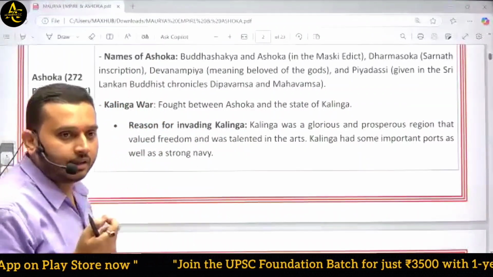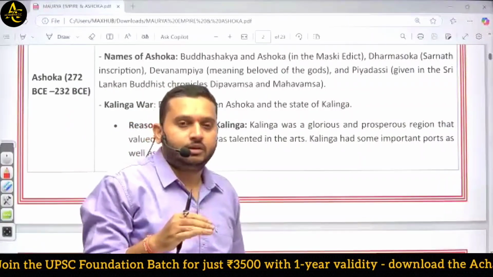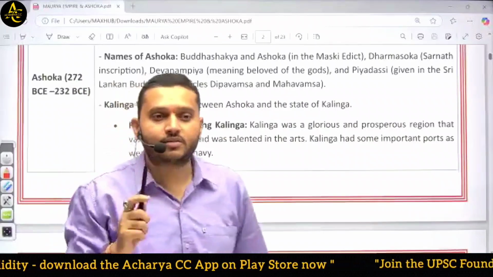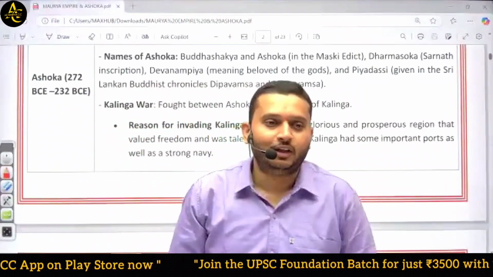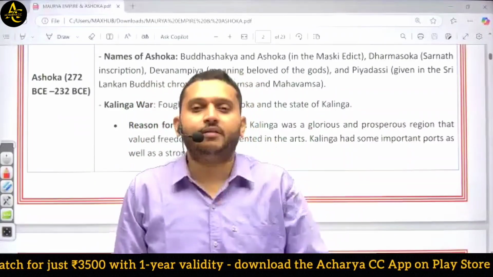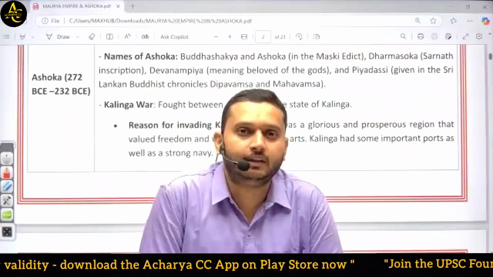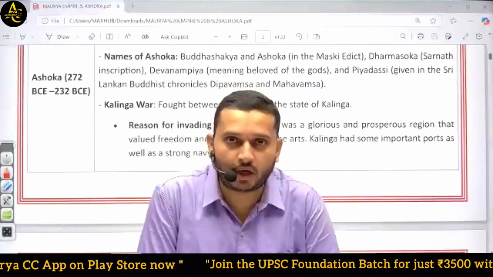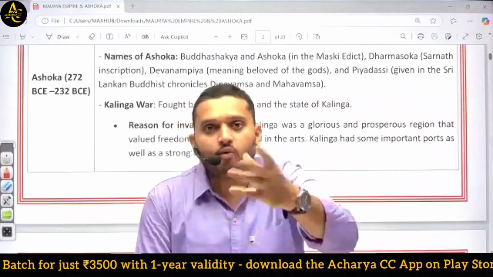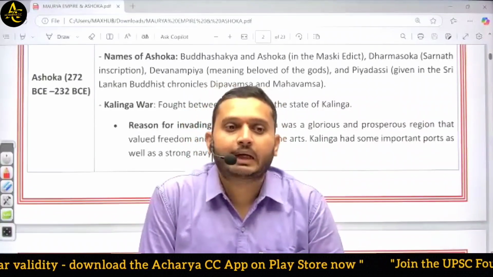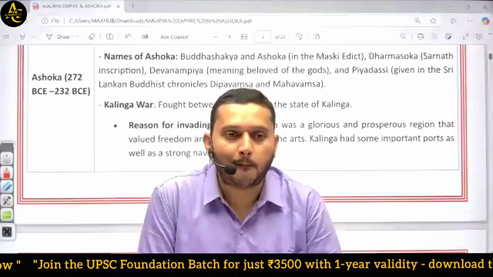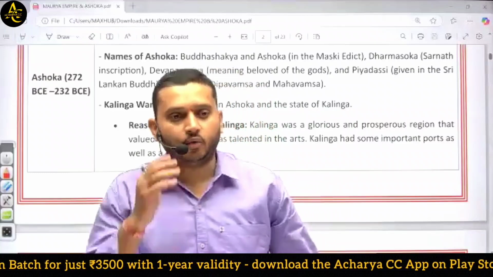One of the most important wars during the reign of Ashoka was the Kalinga War. Maybe you have all heard about this war. There was a film also made on this particular event named Ashoka, and I think the lead actor was Shah Rukh Khan. So the film was developed around the background of the Kalinga War. Kalinga was situated in which state in present day? Make the comment. Where is Kalinga found?